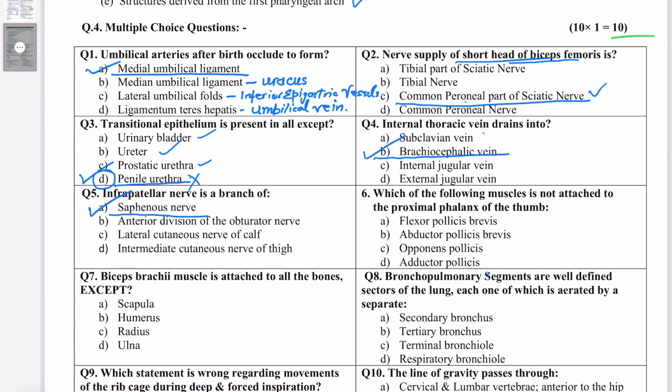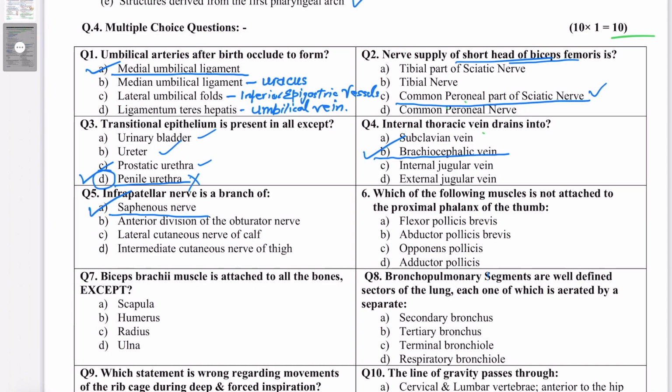But in its course, as soon as it emerges into the subcutaneous tissues, it soon gives its recurrent branch which ascends up to supply the skin overlying the ligamentum patellae, and that branch is called infrapatellar nerve, which is a branch from saphenous nerve.